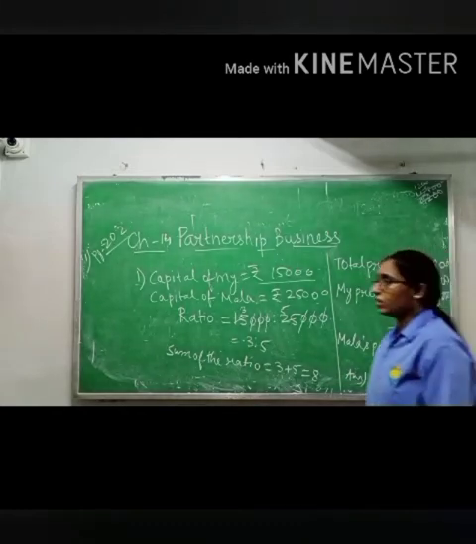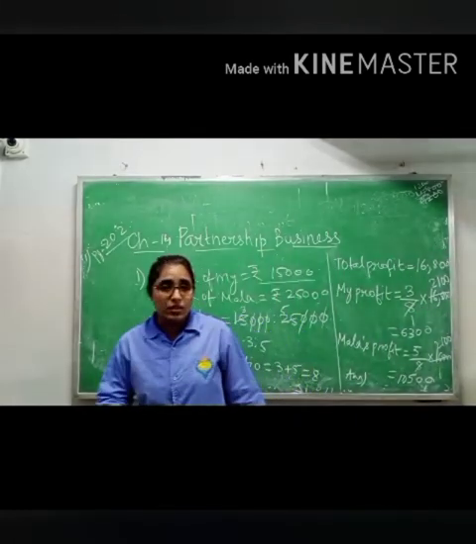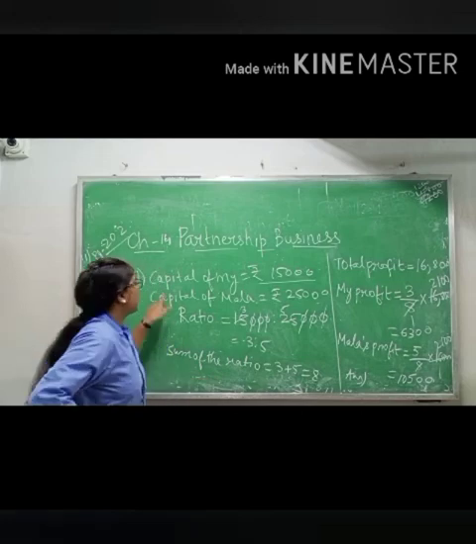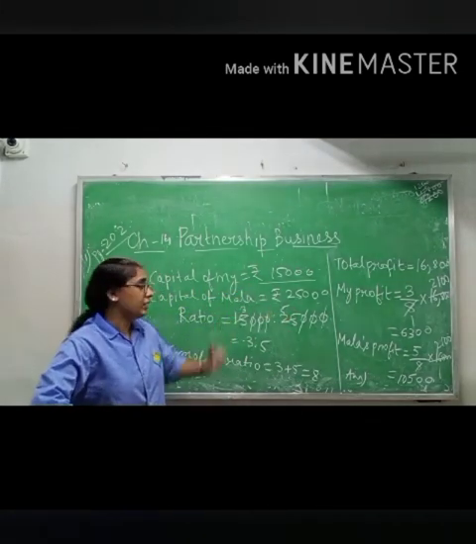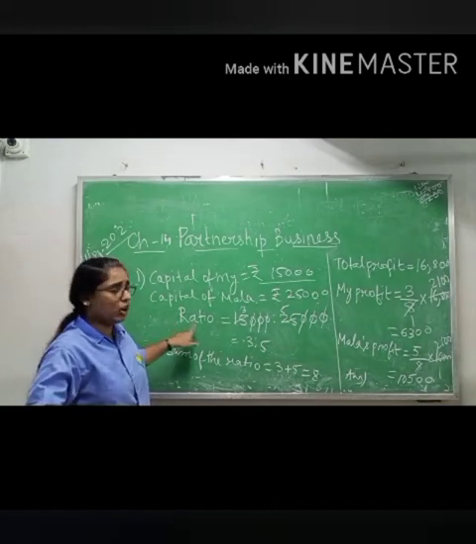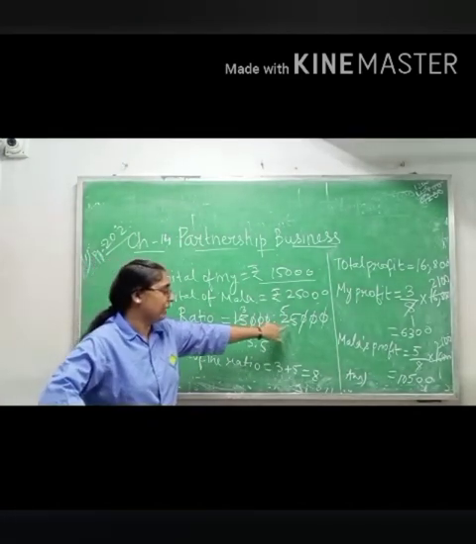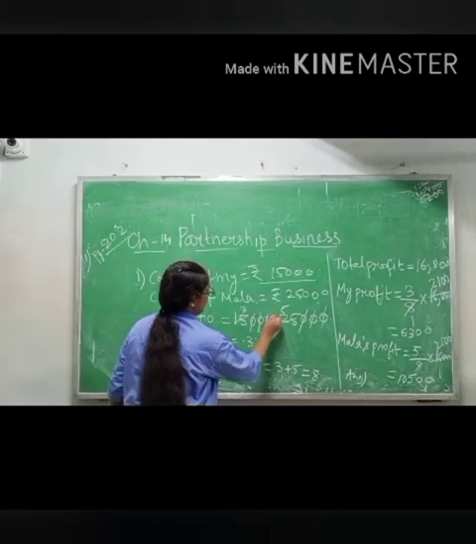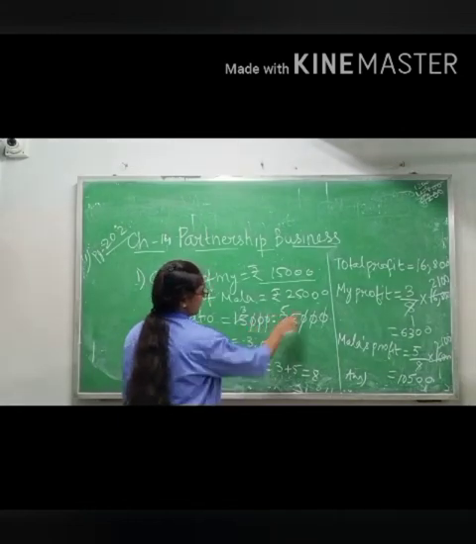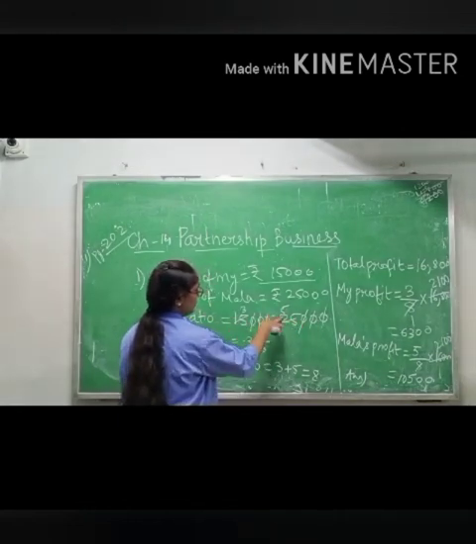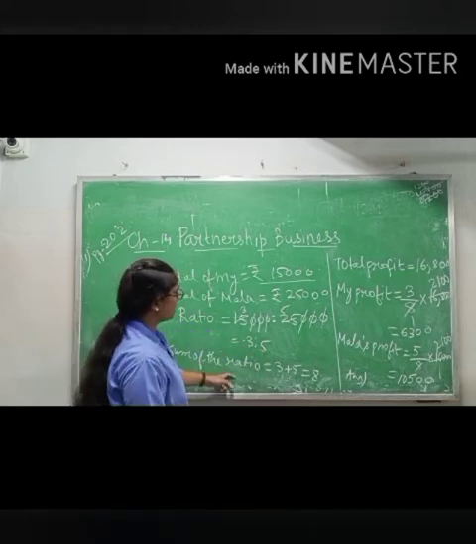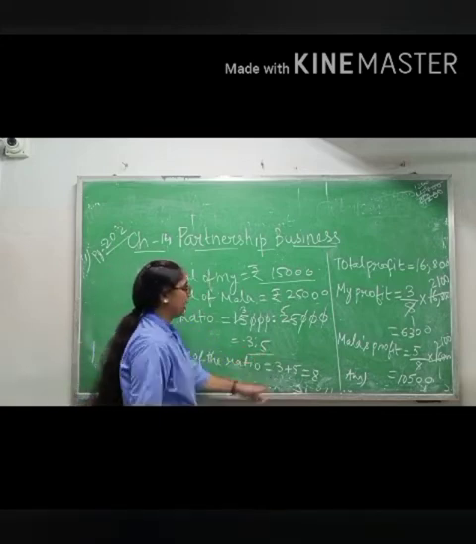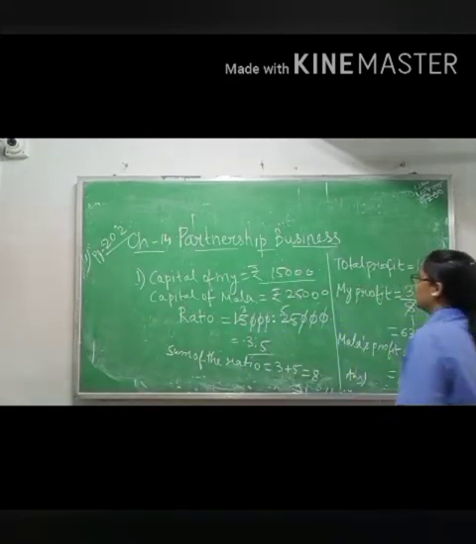Again I am explaining this one. Partnership business. First, what is given? Capital of mine 15,000, capital of Mala 25,000. Then you will find the ratio of yours and Mala's. Ratio means you have to give the ratio sign. Then cancel 0 0 0, 5 threes are 15, 5 fives are 25, then you get 3 to 5. Sum of the ratio means whatever ratio comes, you add it: 3 plus 5, 8.